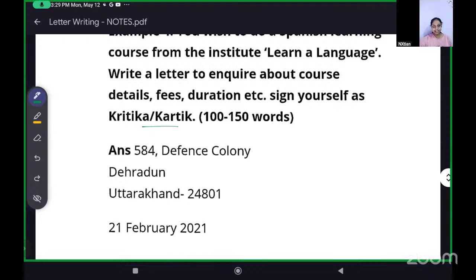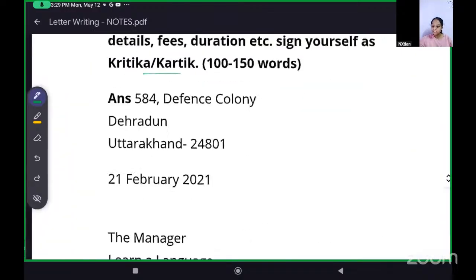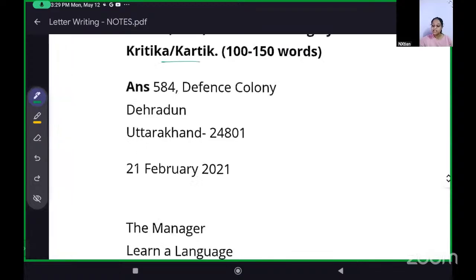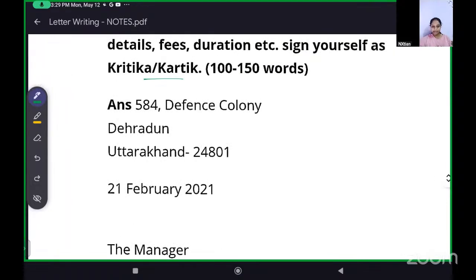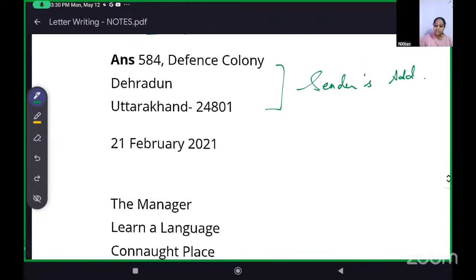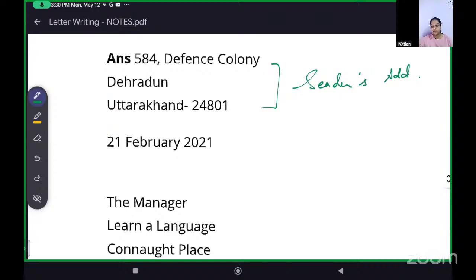That means it teaches Spanish, French, all those languages. Okay. Now, since this is a formal letter, we put two addresses. We put the sender's address. This is the sender's address, 584 Defense Colony, Dehradun, Uttarakhand. This is optional. Pin code is optional. Then the date we put.